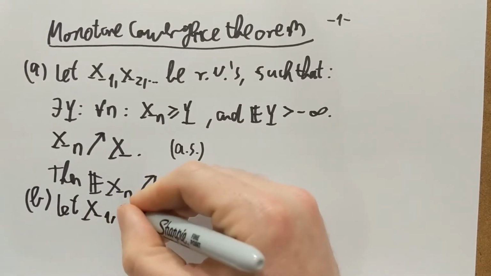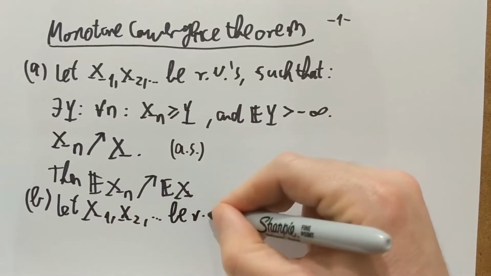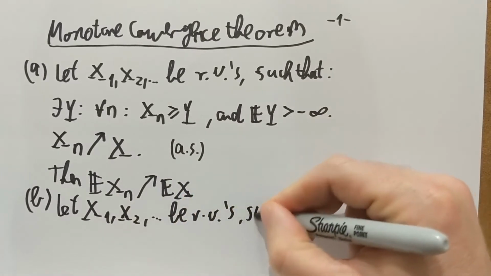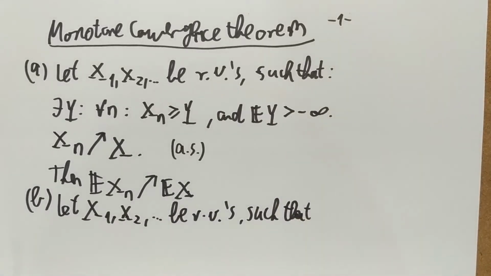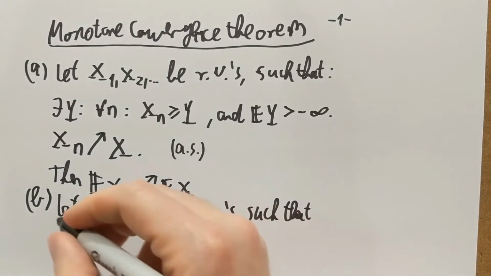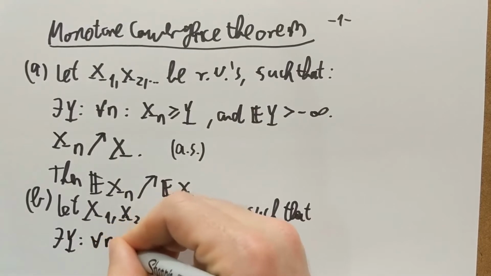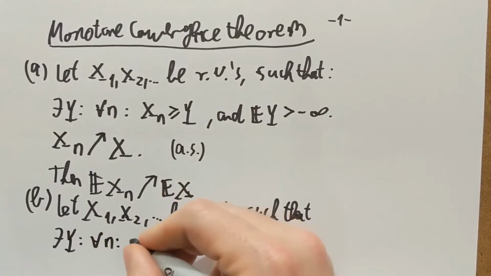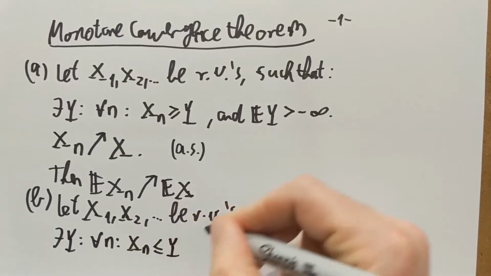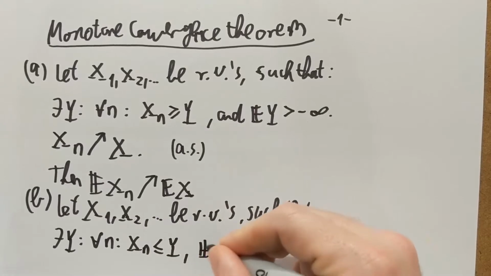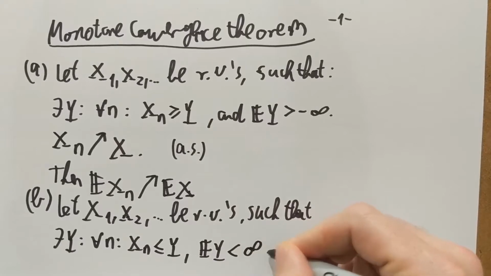Let X1, X2 and so on be random variables such that there exists a Y such that for every n, Xn is smaller than or equal to Y, so it's bounded from above by Y, and the expectation of Y exists and it's not positive infinity.